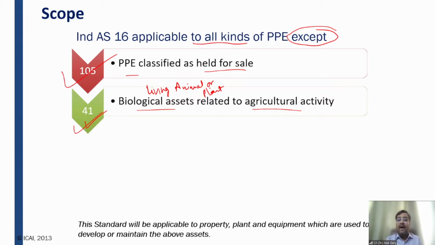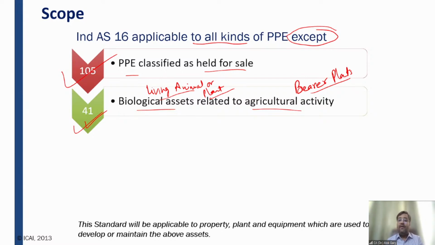Sir, what about the plant? So you have talked about animals, what about the plant? So friends, the plants which bear the fruits or agriculture produce for more than 1 year are known as bearer plants. So there is a concept of bearer plant. What is meant by bearer plant? Bearer plants are those plants which produce the agriculture produce, which produce the fruits, for more than 1 year.